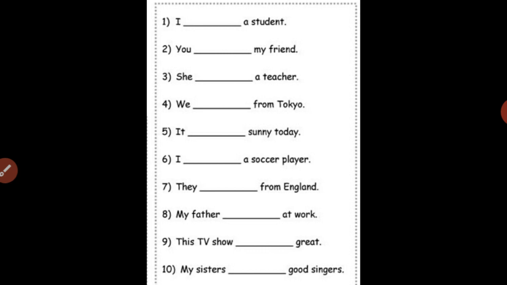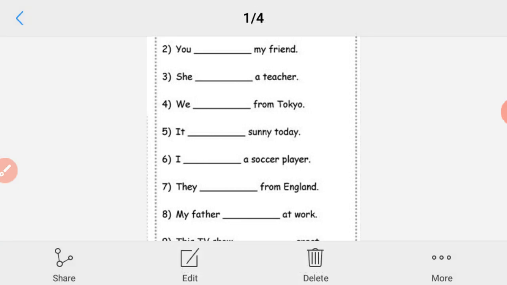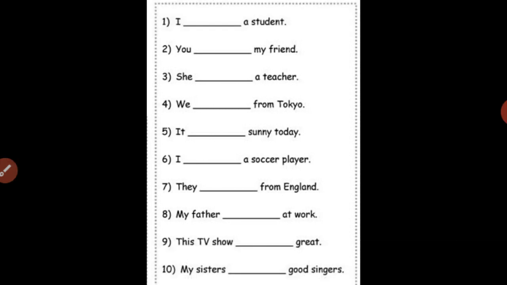In the same way you have to write each sentence in three tenses. I hope this assignment will help you understand the uses of to be verbs according to different subjects and tenses better. So that is all about verbs and to be verbs.